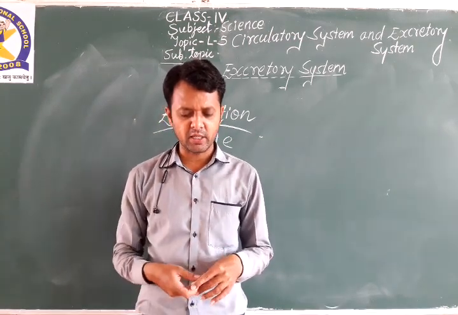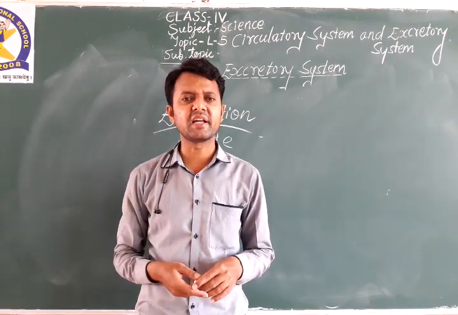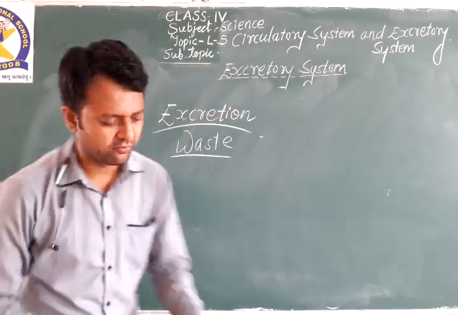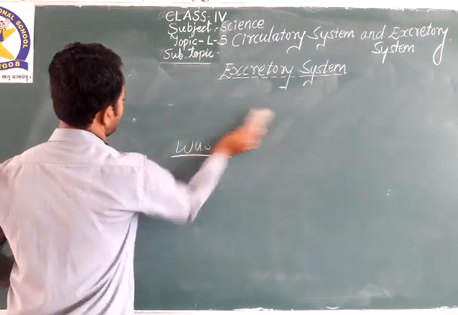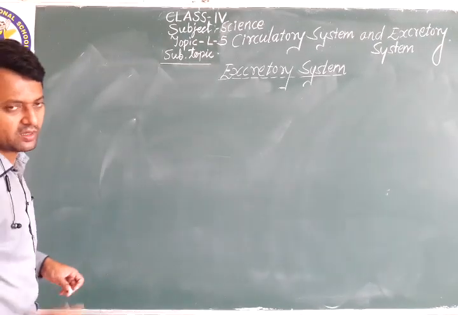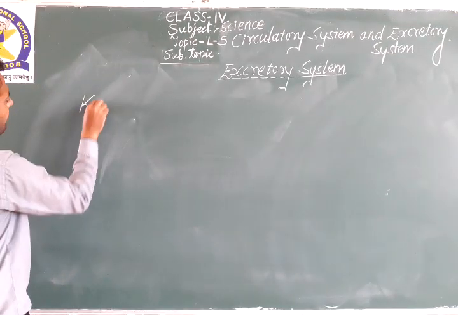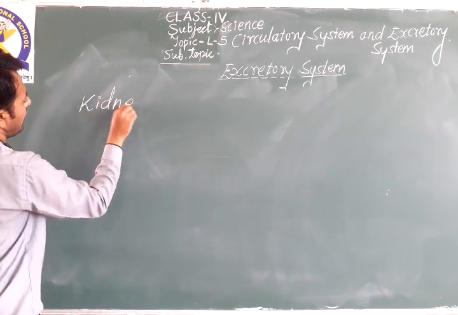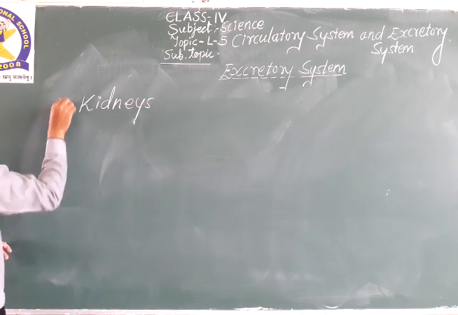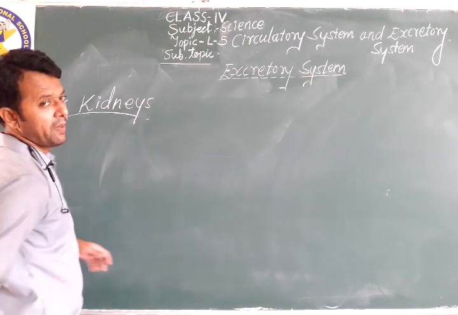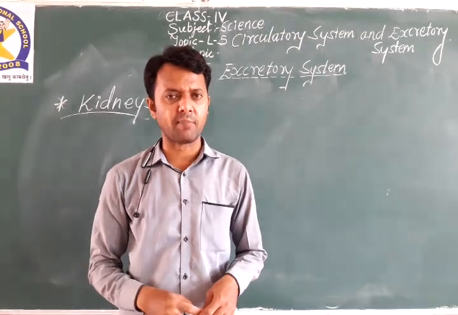Then, let us see which are the organs of the excretory system. First of all, kidneys. A pair of kidneys, I told you in the previous video. We have two kidneys in our body.